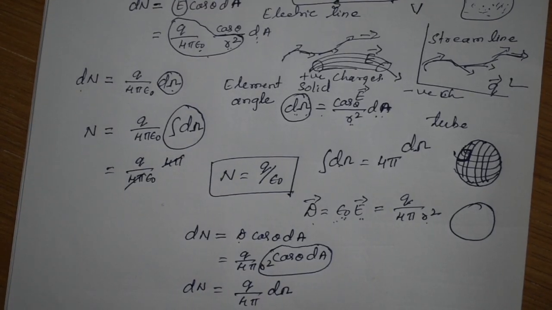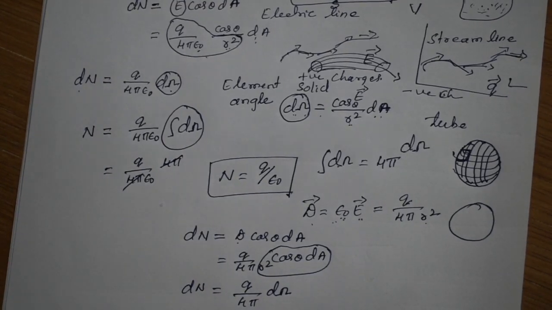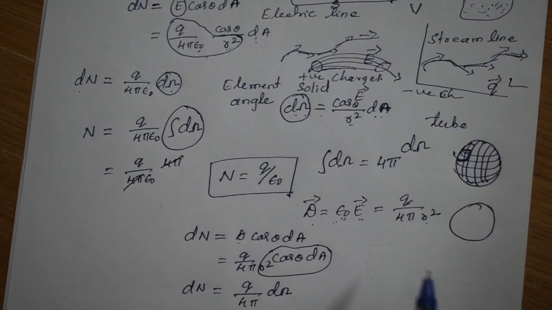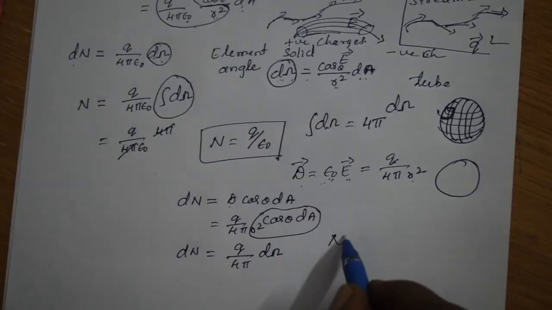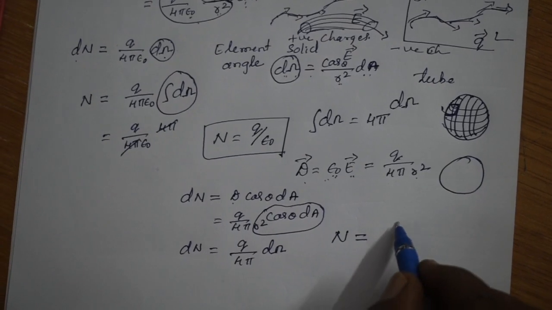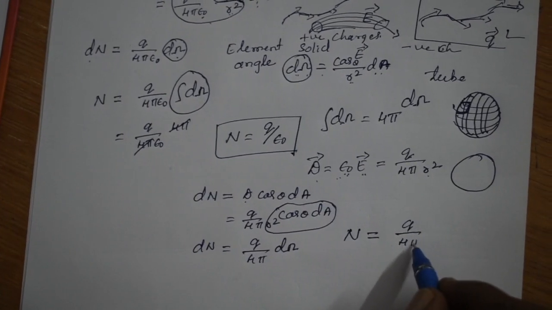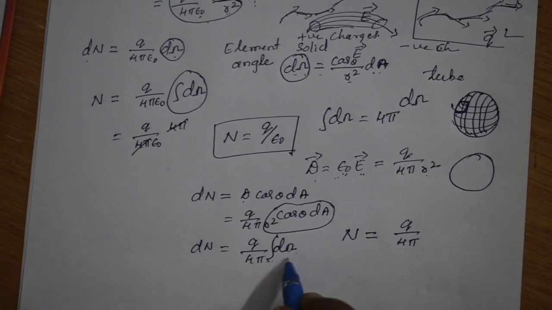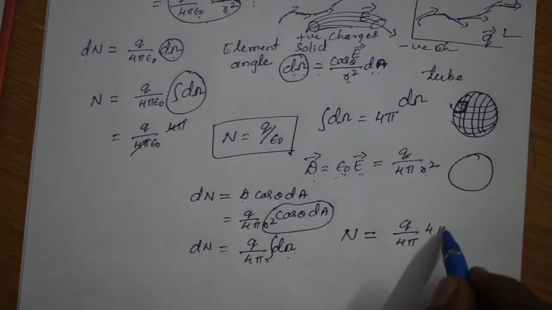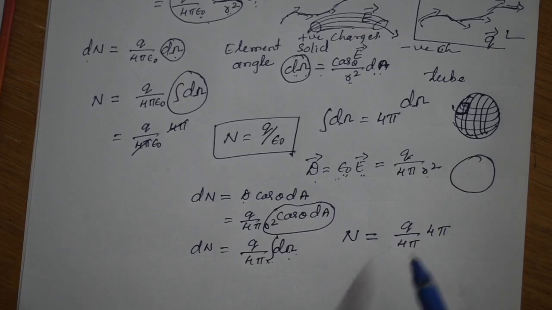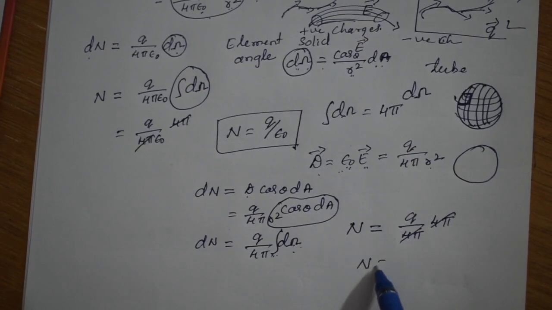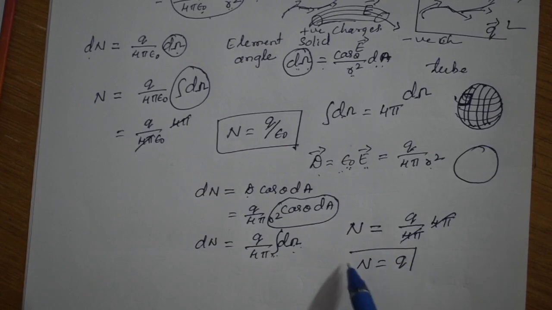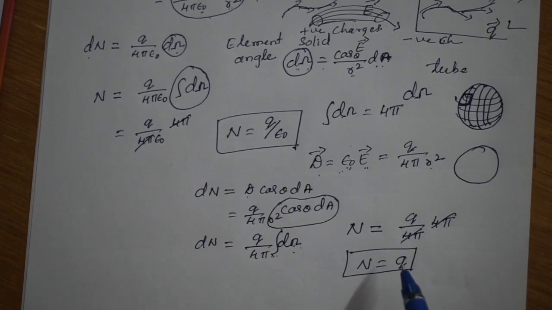Again, upon integration. Why do we have to do integration? Because we have to take the overall surface area. That's why integration will give N is equal to Q divided by 4 pi into the integration of d omega. Integration of d omega is nothing but the total solid angle. It is 4 pi. 4 pi cancels. Then the remaining is N is equal to Q. Okay. N is equal to Q.